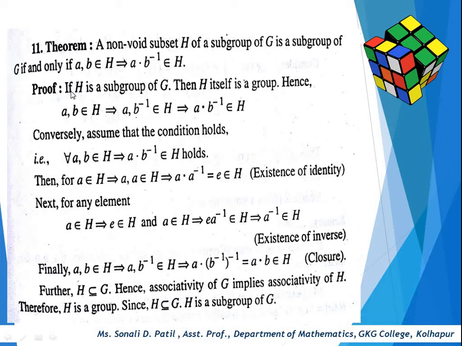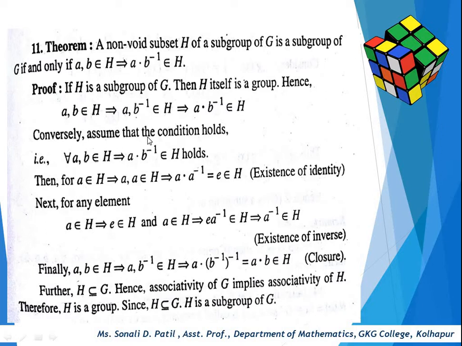So in the proof, if H is a subgroup of G, then H itself is a group. So hence a, b belongs to H implies that a, b inverse belongs to H by using inverse property, and this implies that a dot b inverse belongs to H by using closure property. Okay, so this condition holds.